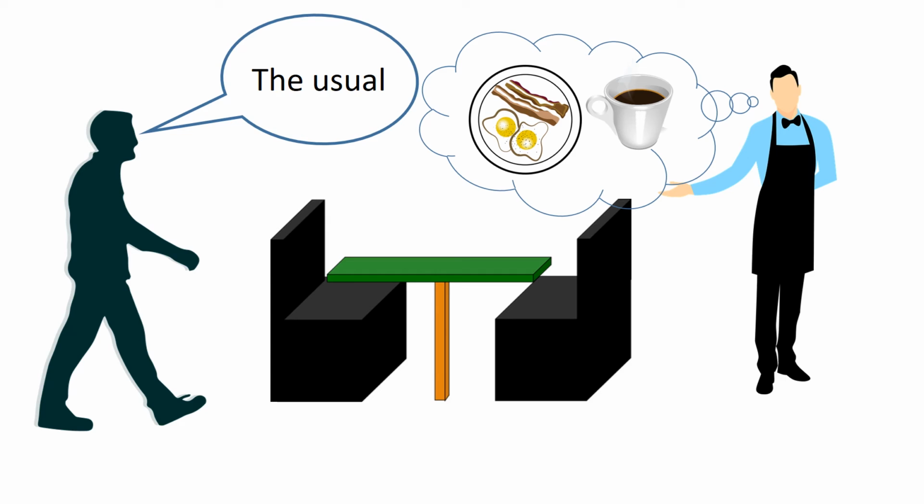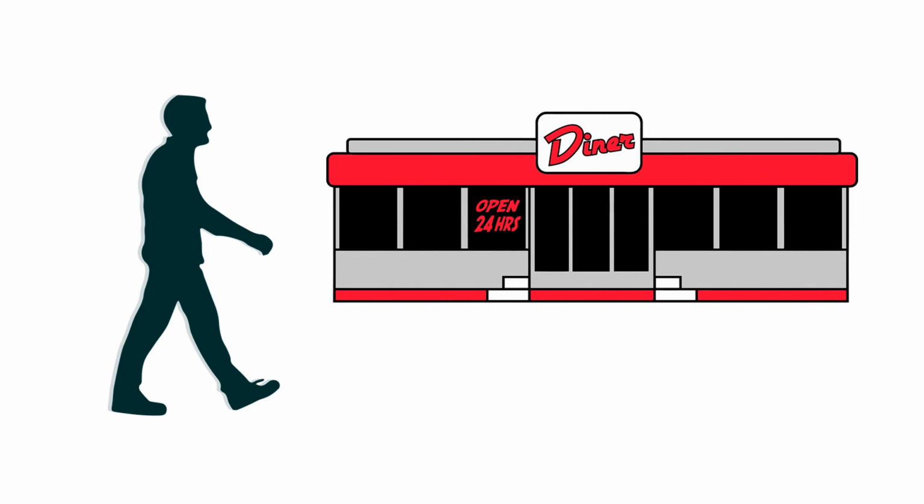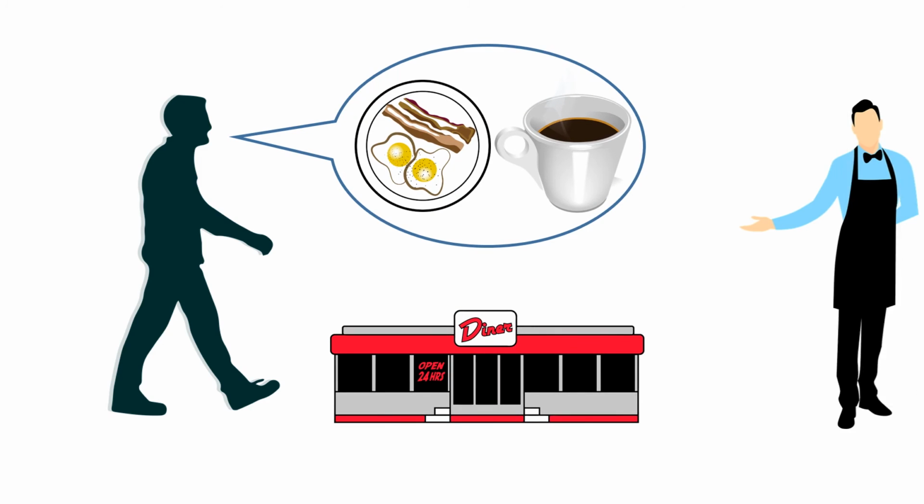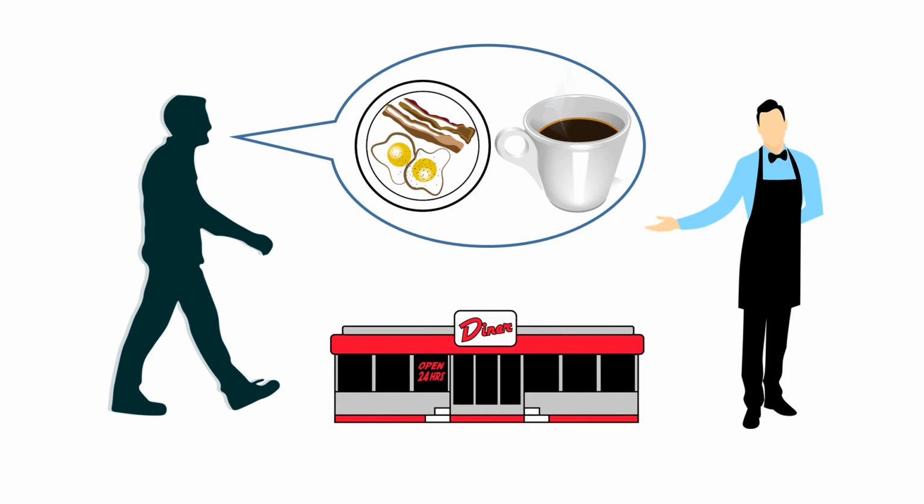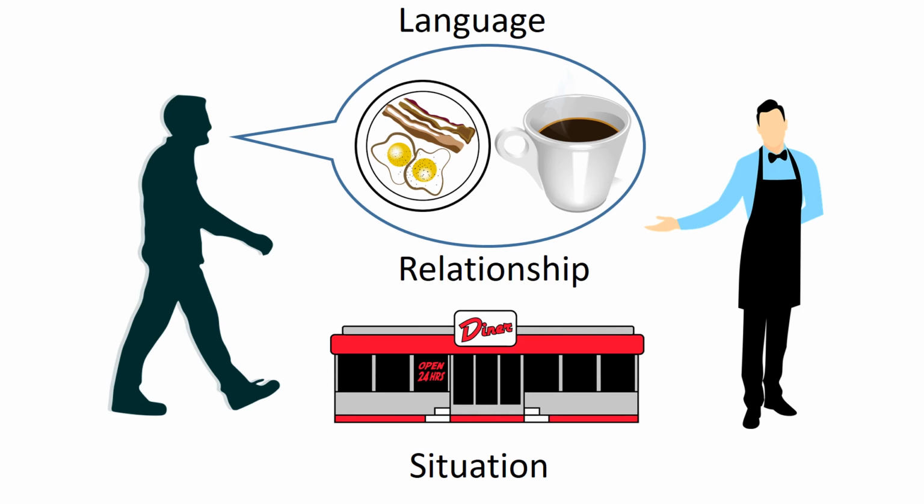One way to look at it is that co-occurring patterns have informed the waiter's expectations. This patron has come to this place at this time every day and ordered the same thing from this waiter. In terms of our framework, these activities have formed patterns in the situational, relational, and language facets of the interpretive context that have co-occurred enough times to become associated with one another.